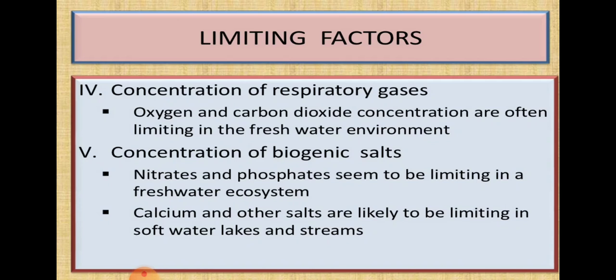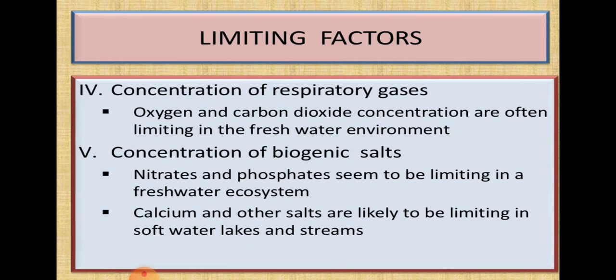The oxygen content is important for the survival of the organisms, and the plants also need carbon dioxide from the organisms. The organisms release carbon dioxide, and that is required for the photosynthesis of plants. So they are interdependent. This concentration level is very important for plants as well as animals.